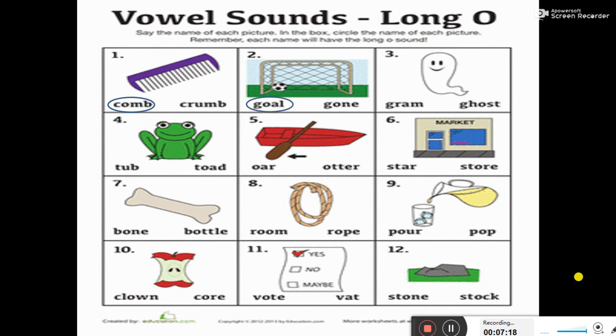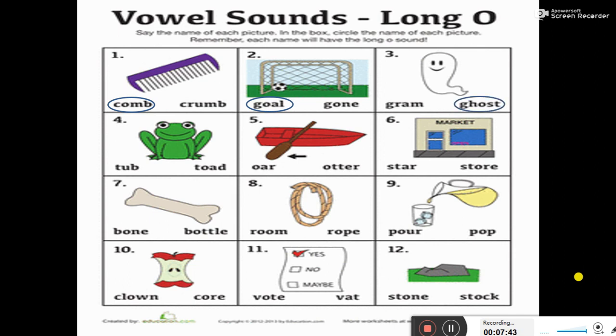The next picture, we can see one picture and I think this is the picture of ghost. So let's see the spelling of ghost. Is it G-R-A-M, gram, or G-H-O-S-T, ghost? Yes, the correct spelling of ghost is G-H-O-S-T, ghost.